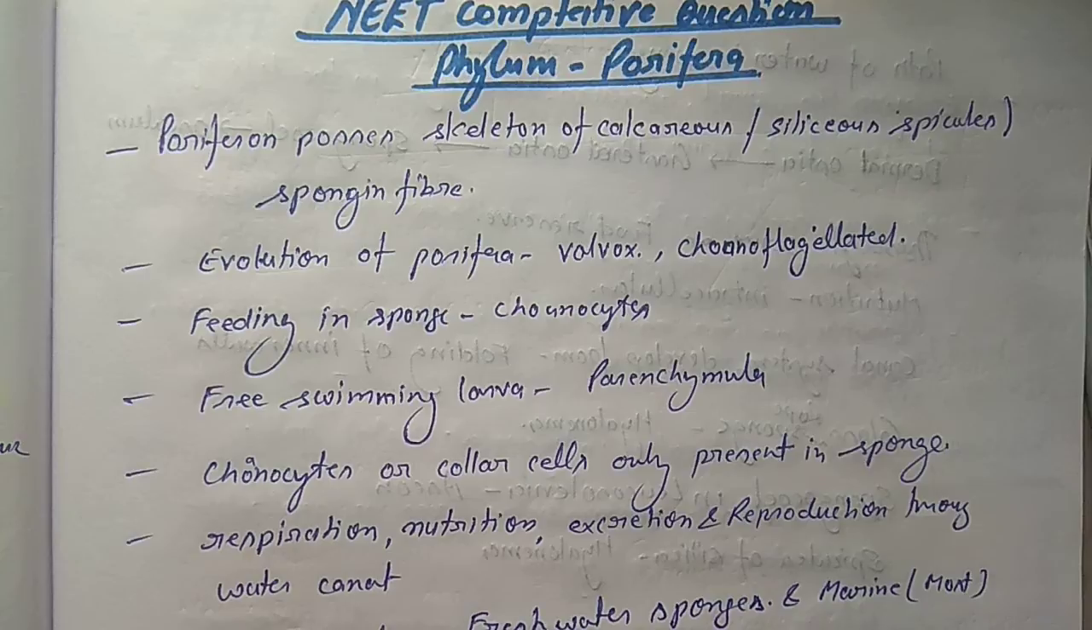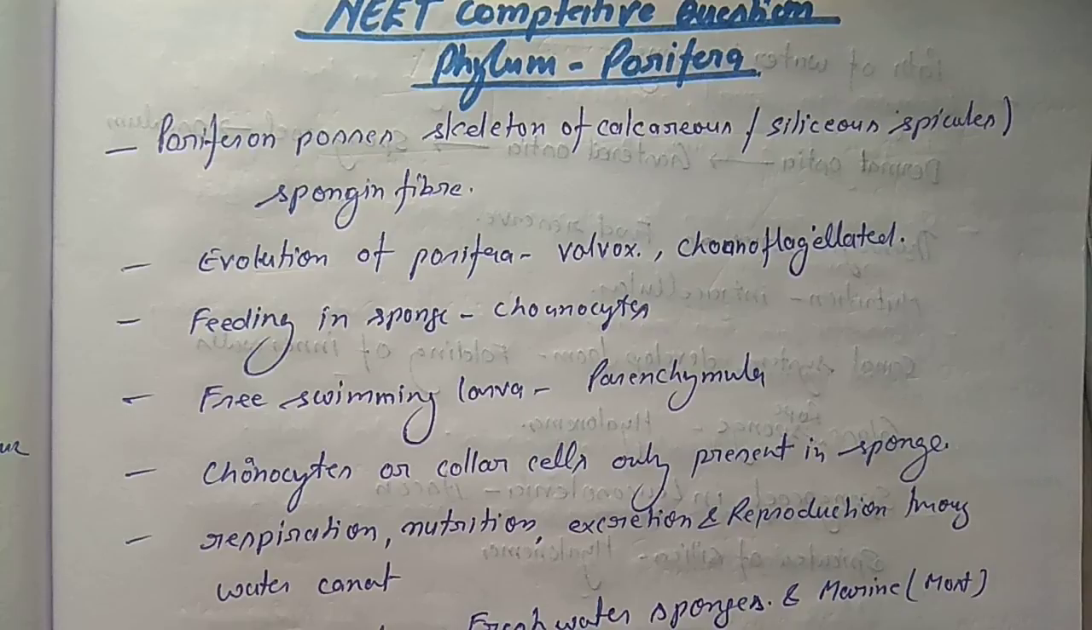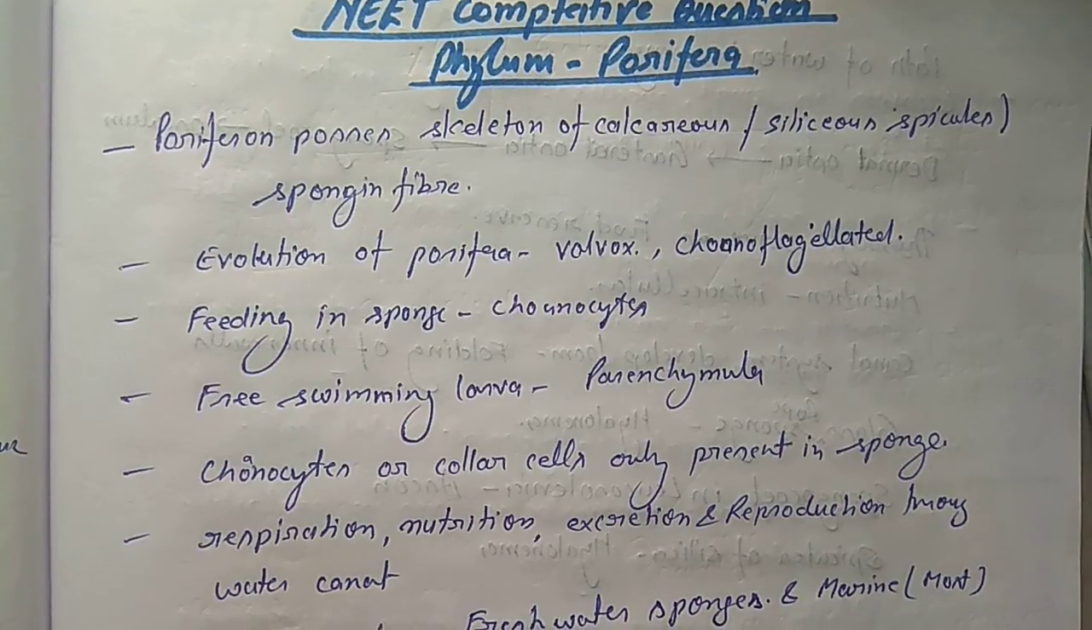Today we discuss the most important points of the Porifera phylum. Okay, so Porifera phylum, you know that this is a cellular level of organization organism. Porifera is a multicellular organism of the metazoa.